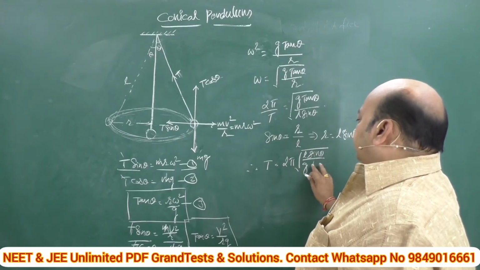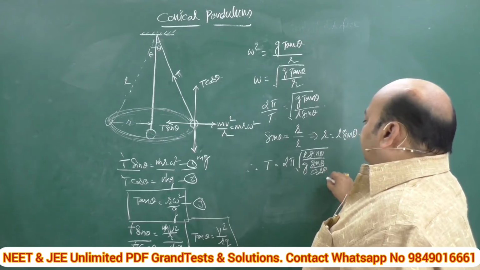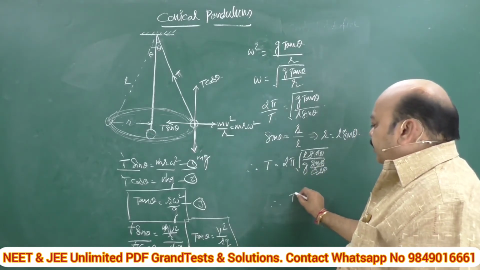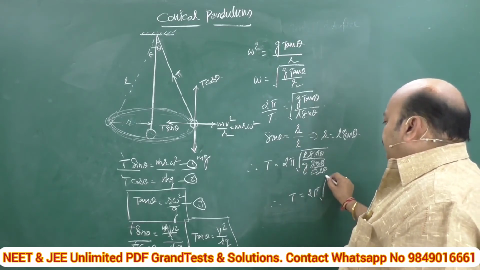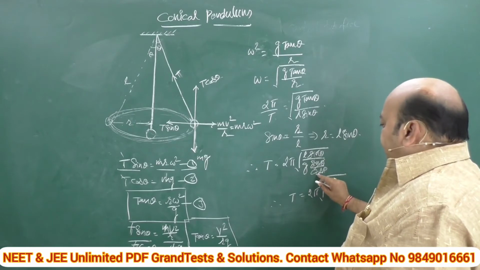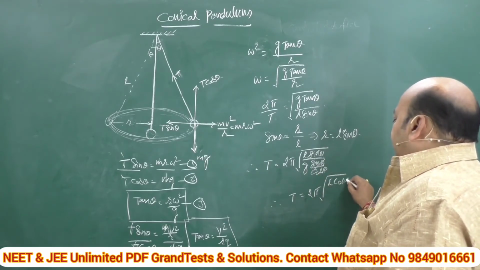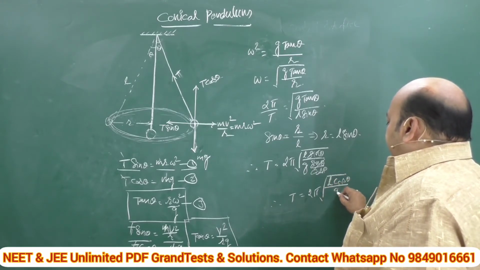Tan theta means nothing but sin theta by cos theta. This sin theta gets cancelled, and clearly the expression for time period T is 2 pi into the square root of L cos theta by g. This is the expression.